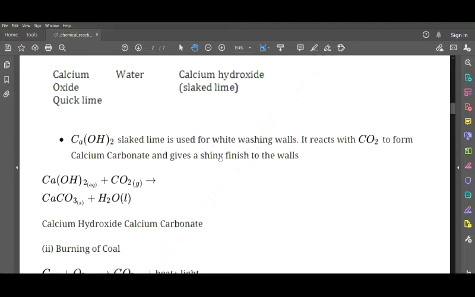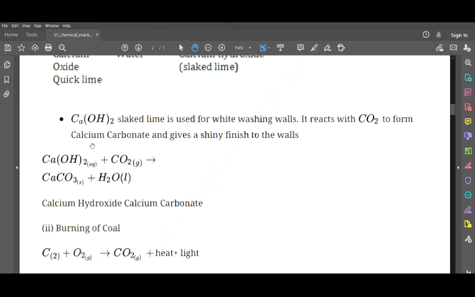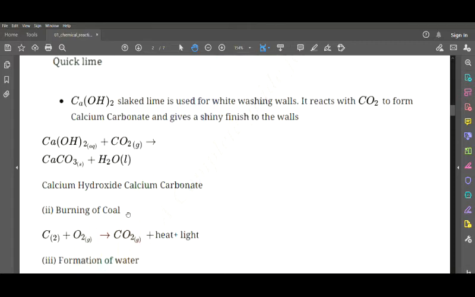Okay, we have another chemical reaction for this, that is calcium hydroxide, Ca(OH)2, combining with carbon dioxide gives us calcium carbonate plus water in the liquid form, that is H2O. So the compound we are getting is calcium carbonate from calcium hydroxide.